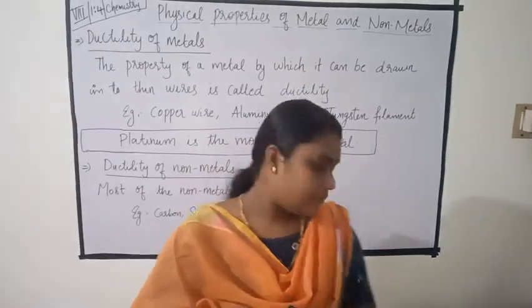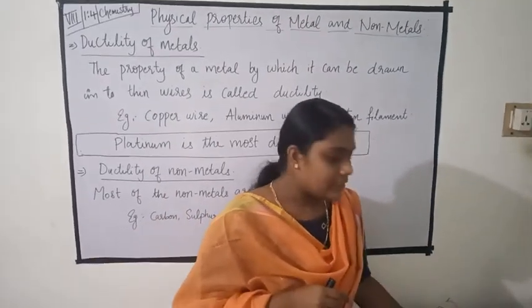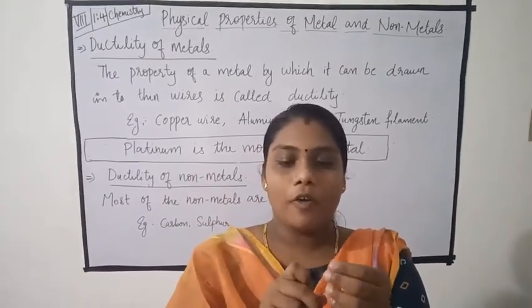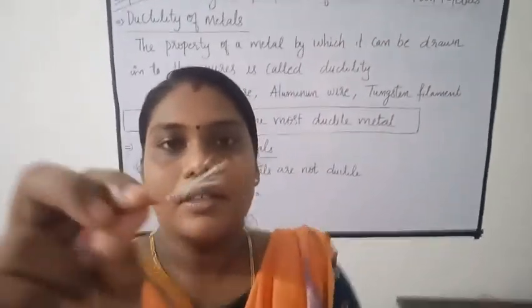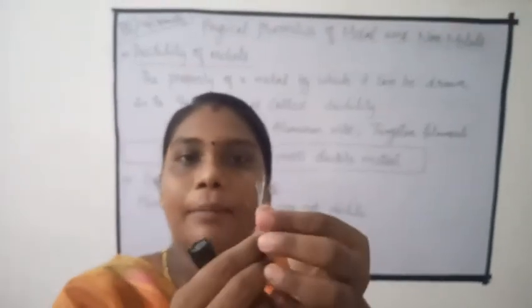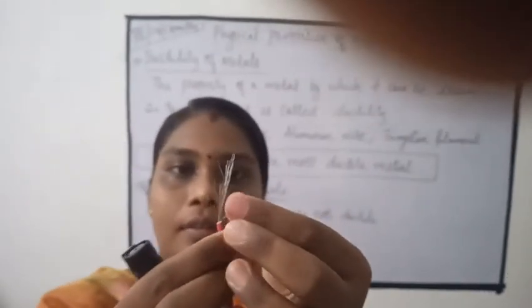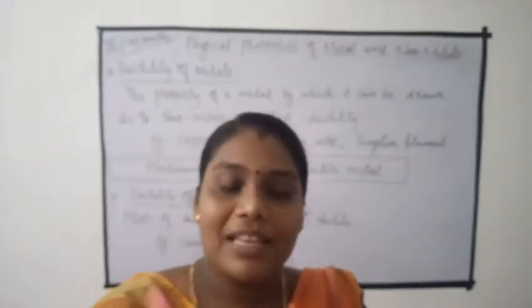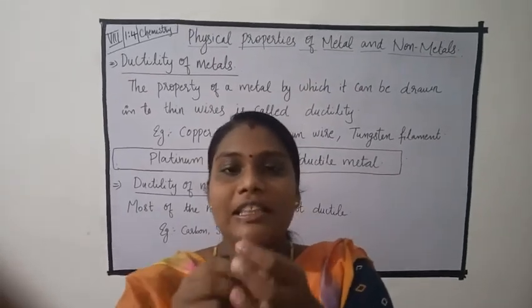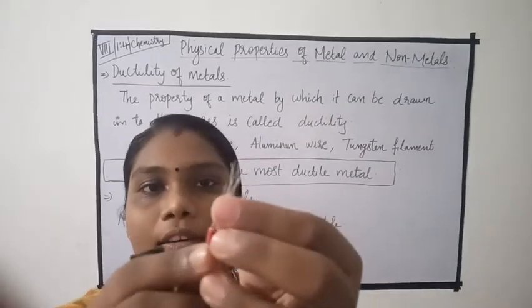The next is, this is an electric wire. It is made up of aluminium. See, this is aluminium wire. The metal aluminium can be drawn into thin aluminium wires.